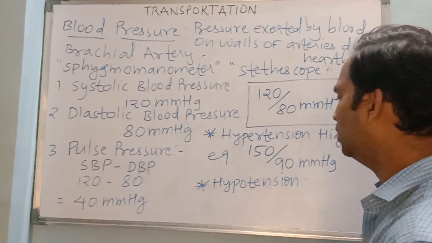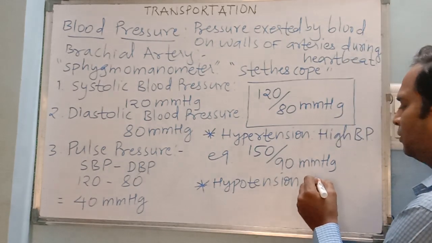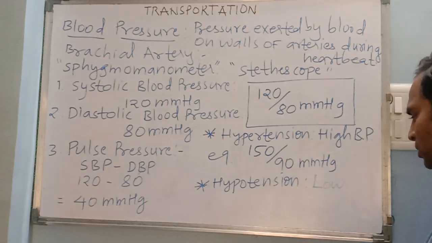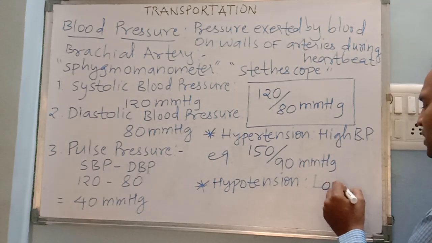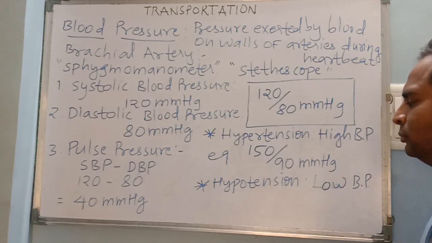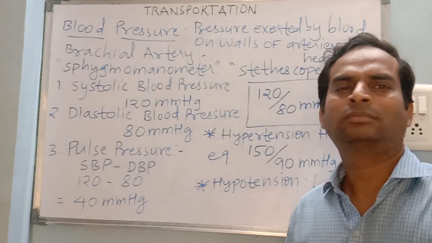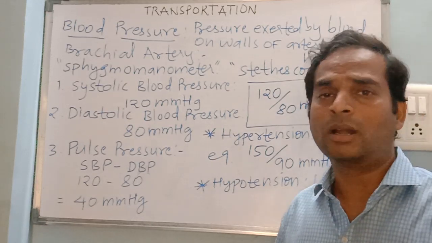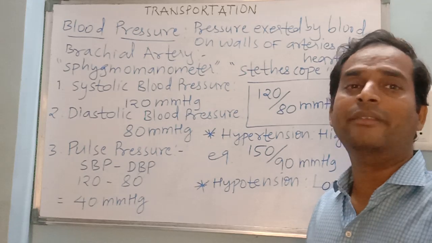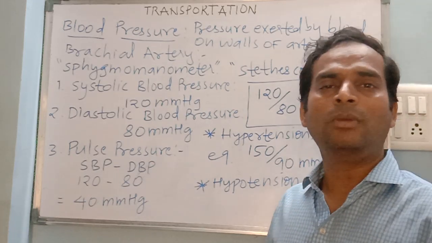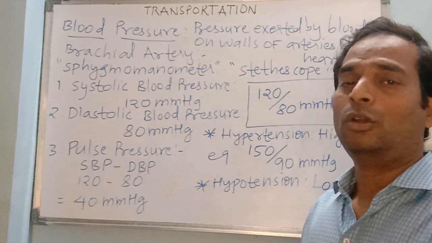Now it's time to learn low blood pressure. So this low blood pressure, or you call it hypotension. What should be the meaning? Like a rise in the systolic and diastolic blood pressure was hypertension, here it will be a fall in the systolic and diastolic blood pressure, then the pressure will be called low blood pressure.